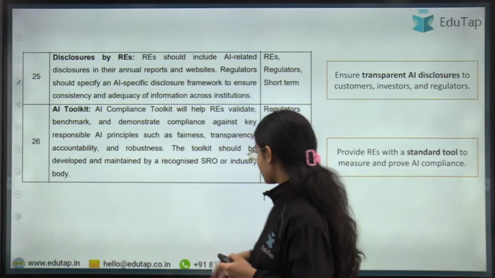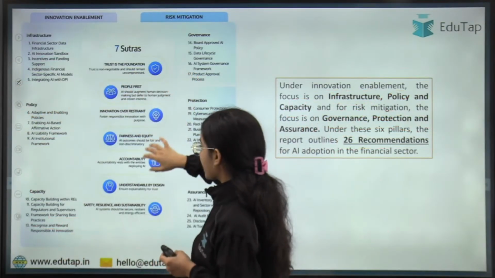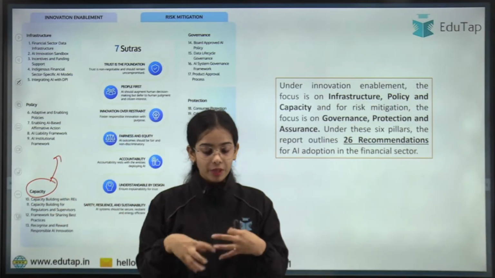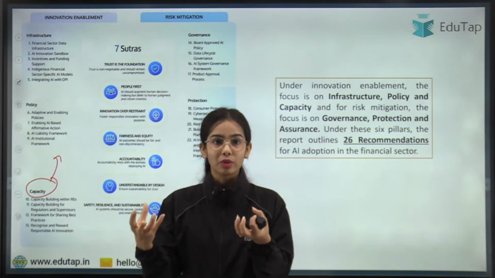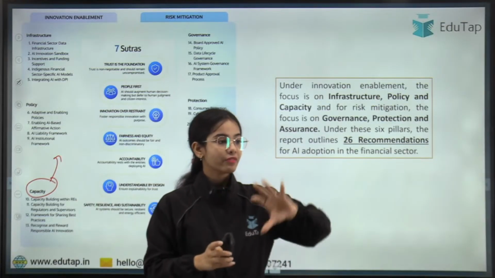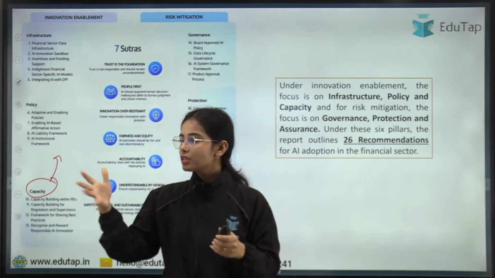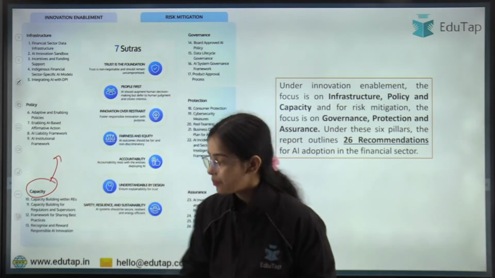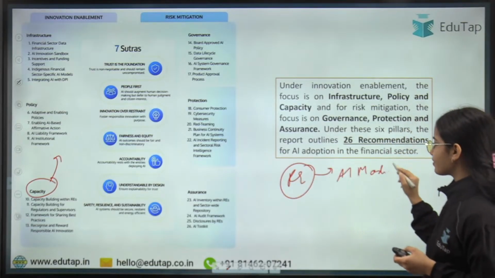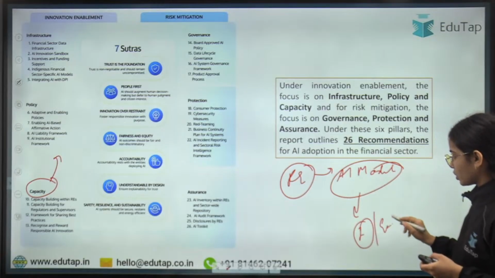Okay, so let me see. Basically, the capacity pillar says that capacity development, capacity building, has to happen, because with the development of AI models, the capacity of the regulators and the capacity of the regulated entities should also be developed. Let's say we have developed a very good model, but only the developers know about the model. The users in the regulated entity are using an AI model that is developed by some innovator, by some entity or the developers.